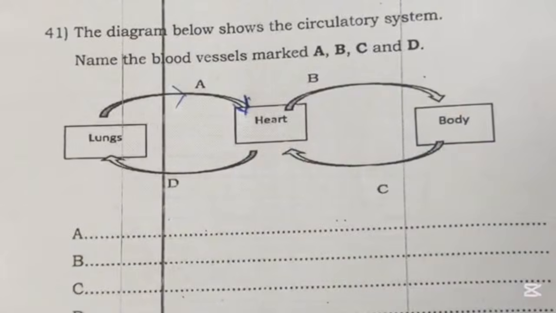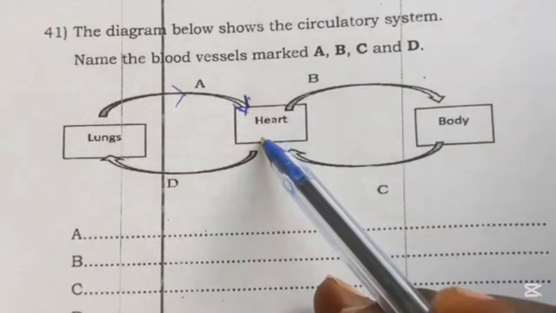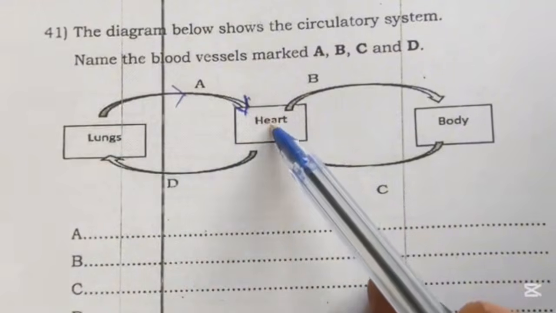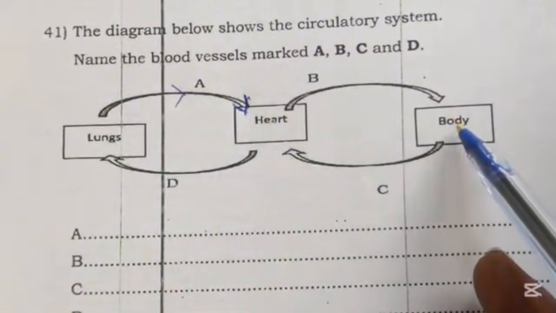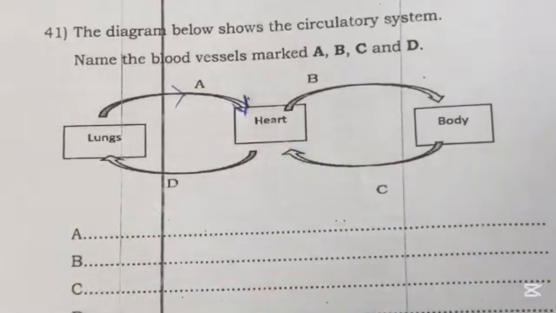Let's start from lungs to heart, and from heart to body, from body to heart, and from heart to lungs.